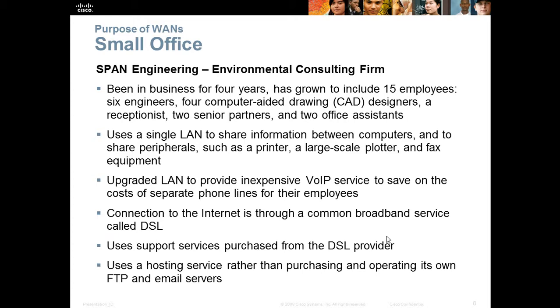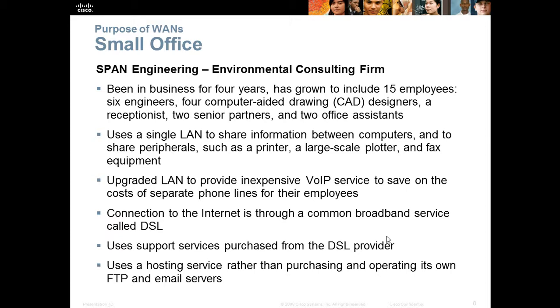A small office. Span Engineering is an environmental consulting firm. They have been in business for 4 years and have grown to include 15 employees: 6 engineers, 4 computer-aided drawing designers and receptionists, and 2 senior partners and 2 office assistants. They use a single LAN to share information between computers and to share peripherals such as printers, a large-scale plotter, and fax equipment. They upgraded the LAN to provide inexpensive voice-over services to save on the cost of separate phone lines for their employees.